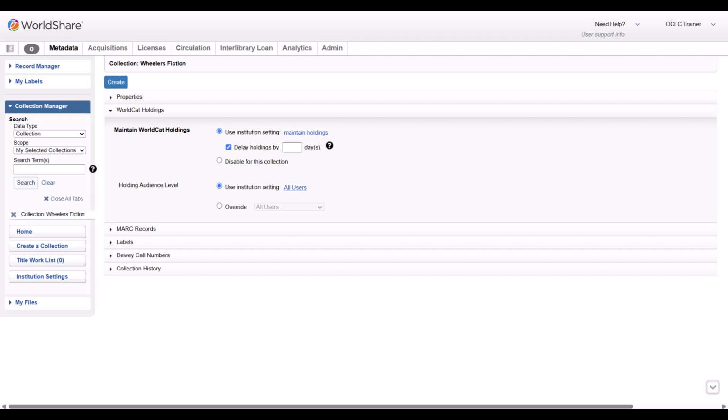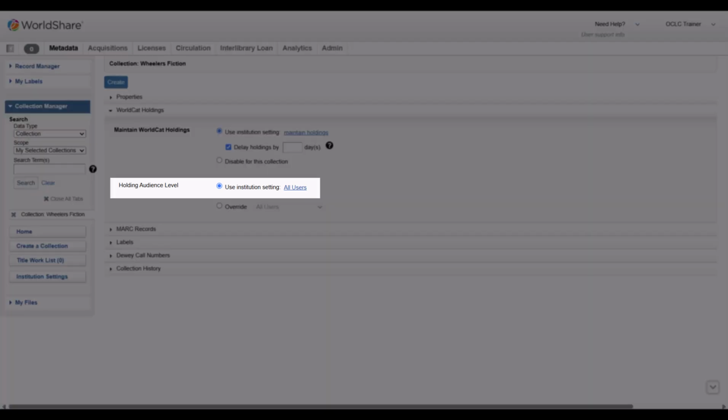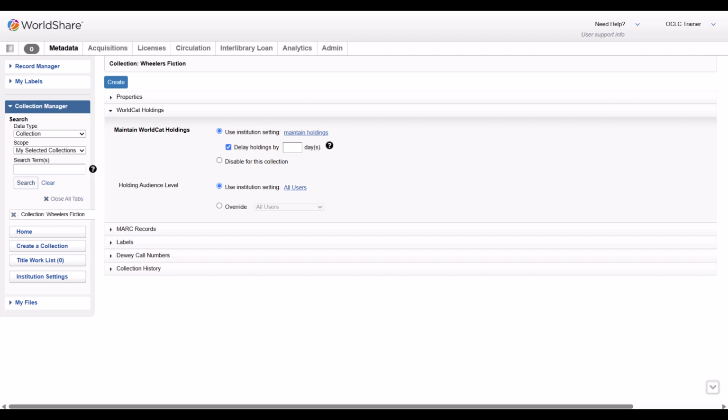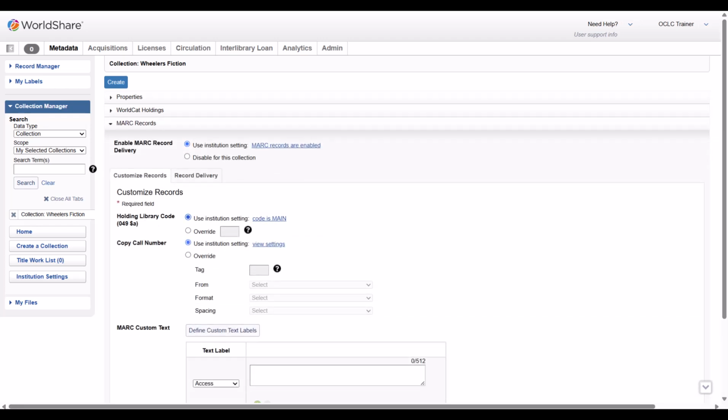If you are a WMS library, you will see your default selection for Holding Audience Level selected. To change this for the collection, select Override and choose the desired audience level. Next, click the MARC Records accordion. MARC Records settings must be enabled in your institution settings. Your institution level setting will show as the default.